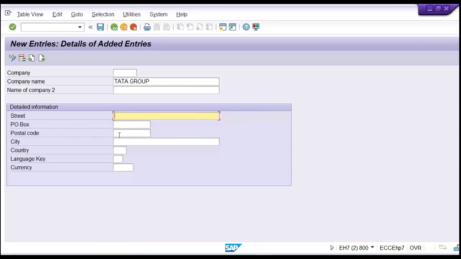Then the addresses, right? Somewhere, let's suppose there will be a particular office. So that is going to be specified here.